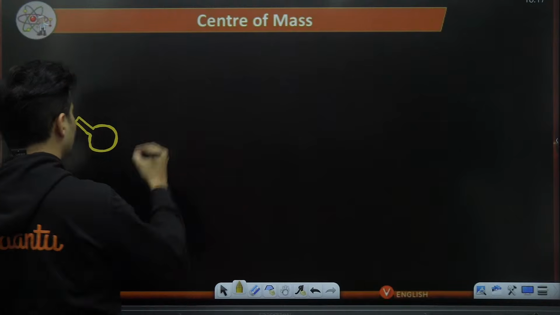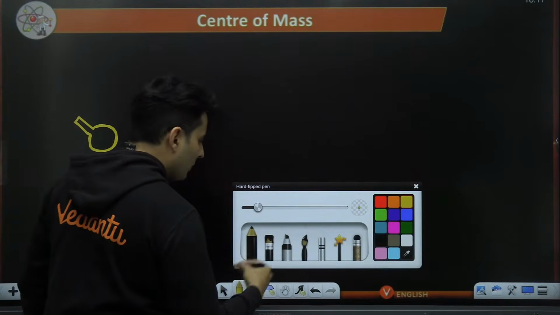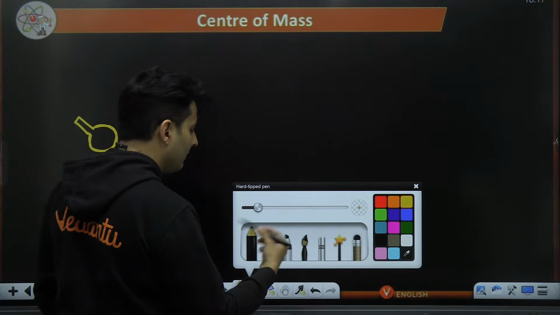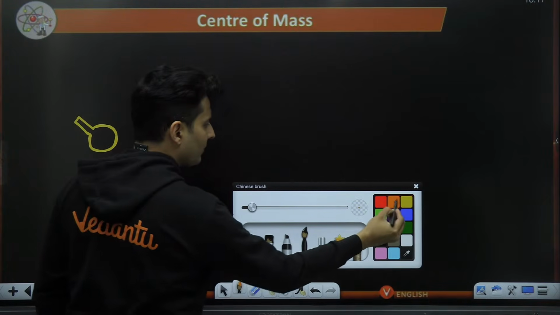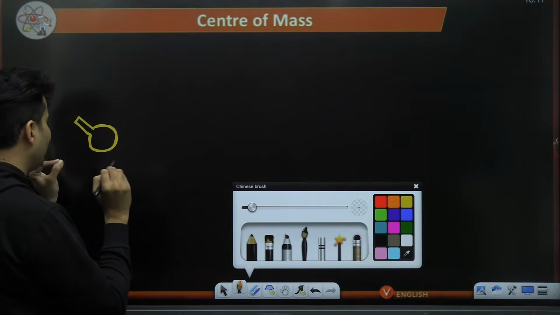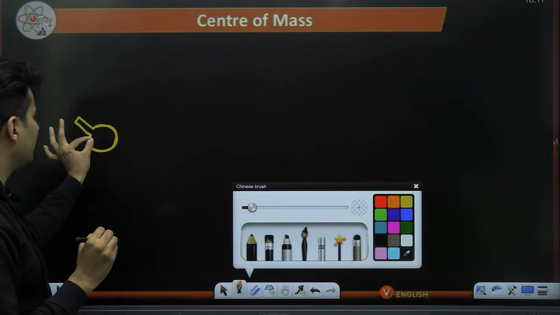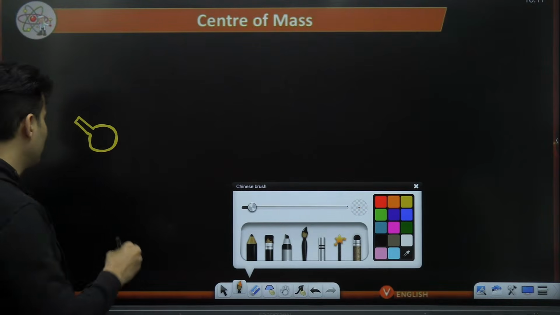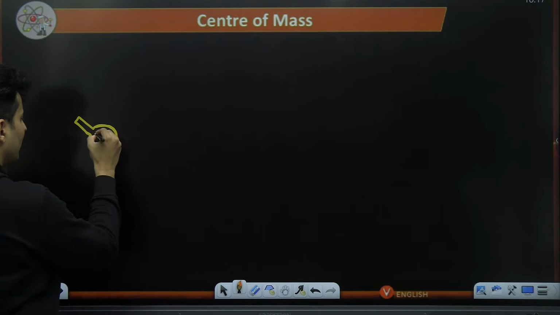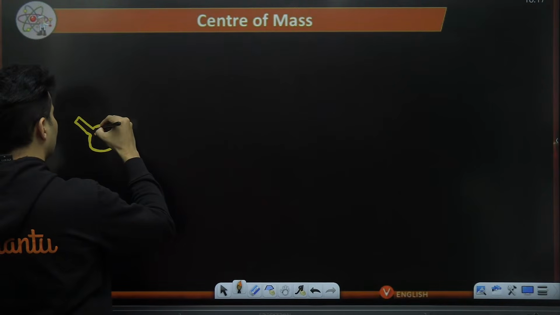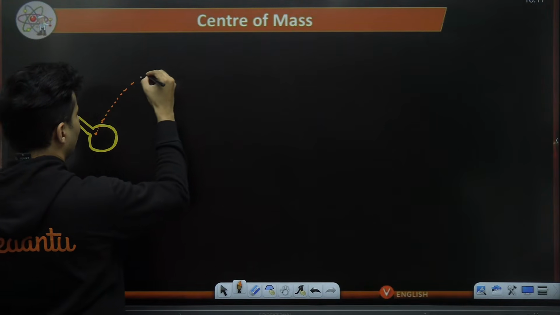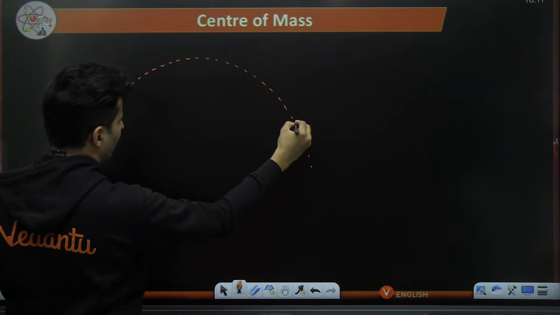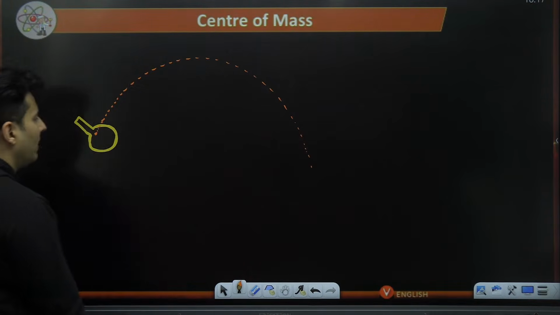So what will happen is, if you look at the motion of all the points on the tennis racket, they will all go in very weird ways. Now I will look at one particular point on that tennis racket, which will go in a parabolic path, like a projectile motion. Maybe it will be somewhere over here. There is one point on that entire tennis racket which will go in a proper projectile path, parabolic path.